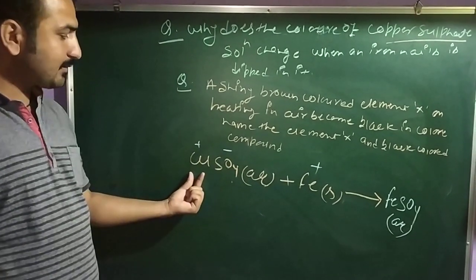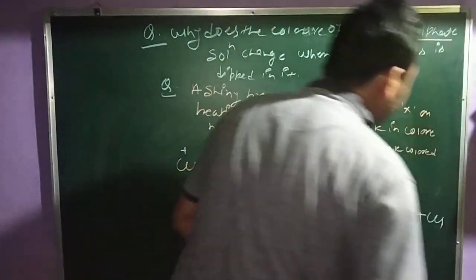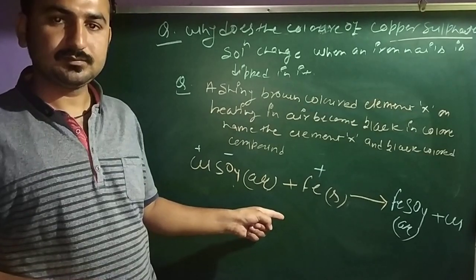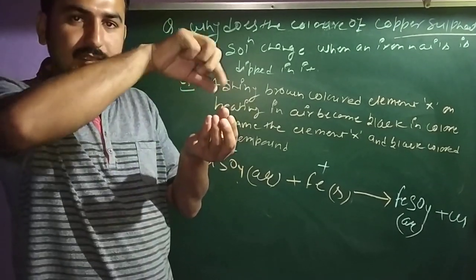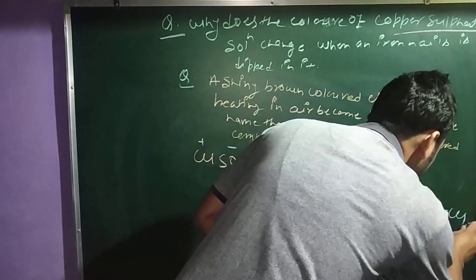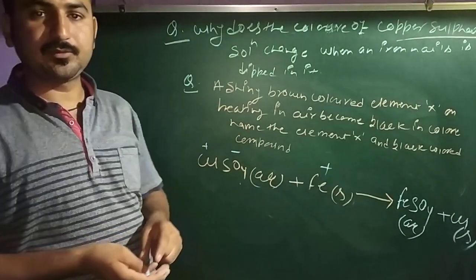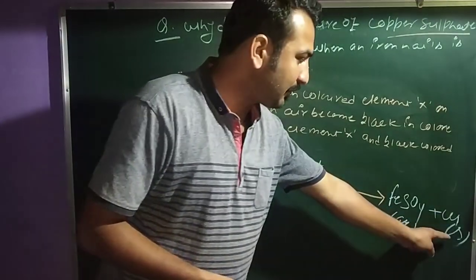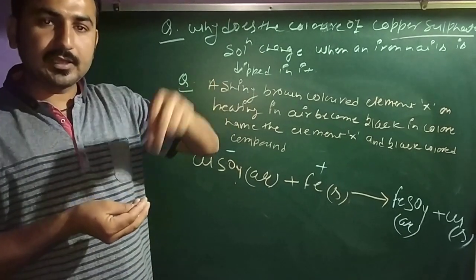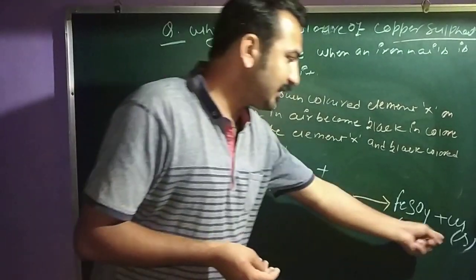Now this copper is alone, so we'll write here this copper in this manner. And remember, this copper is also in your solution form. It will still be inside your beaker, not that it was taken outside. But we'll use here solid, because it is insoluble, and now it forms the solid form. Yeah, you can write here aqueous also. Why? Because this copper is also present in your solution, in your beaker. Clear? But it is solid, so we'll use here solid.